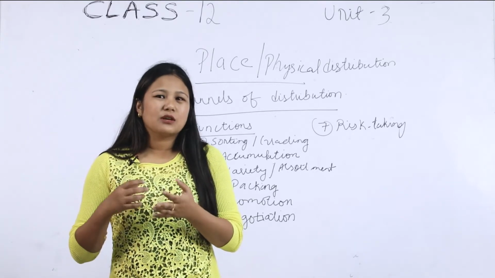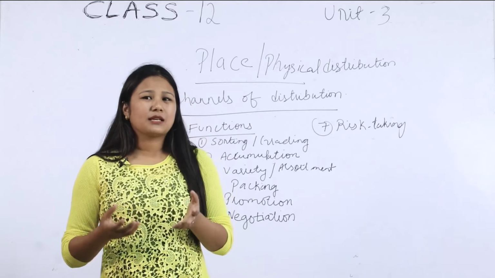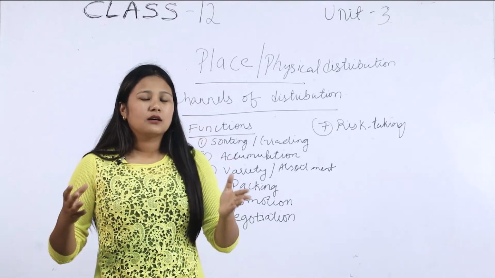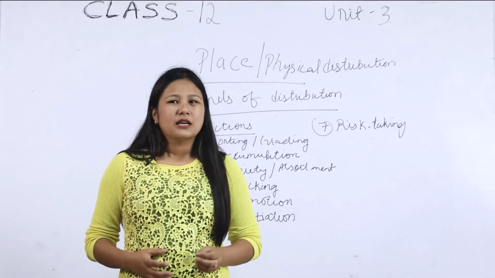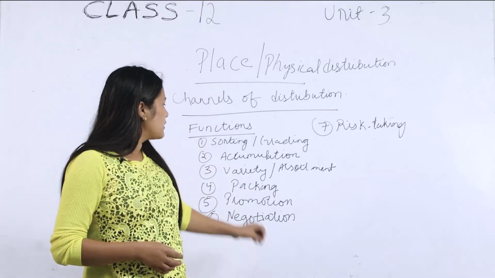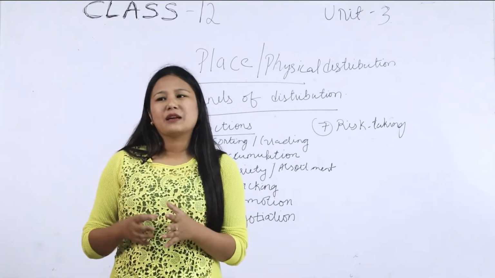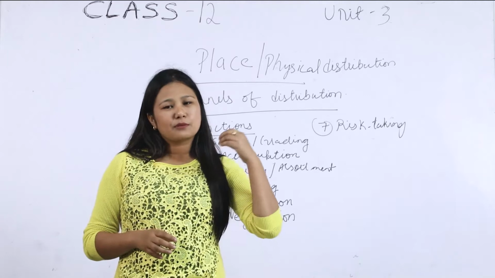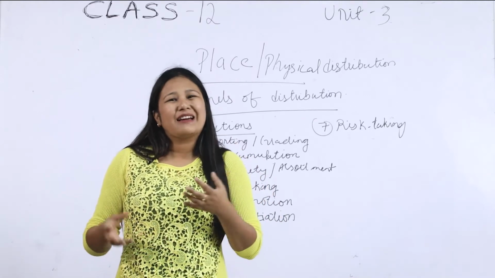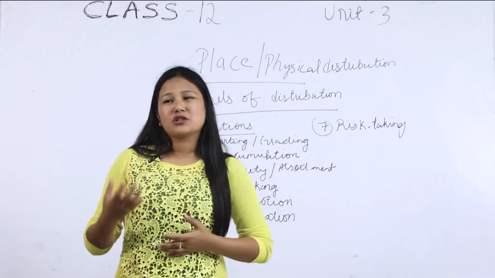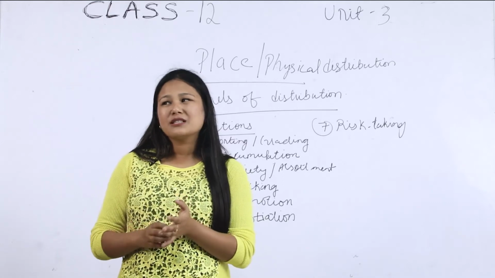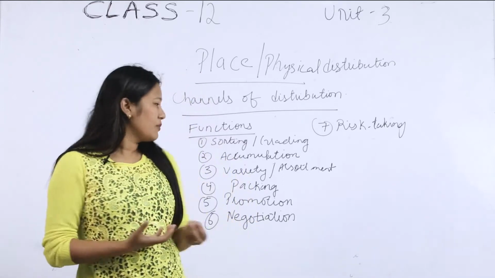He would pack it into a 2 kg packet, 1 kg packet or 5 kg packet. So that is the function of a middleman, that is packing. Packing is procuring from the manufacturing or production unit and repacking it into smaller quantities with lesser price or more price.